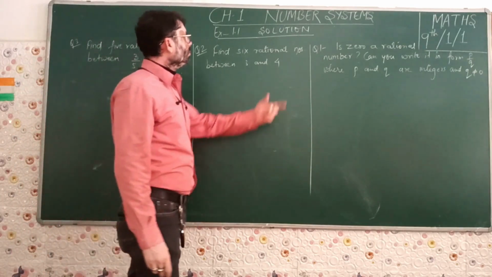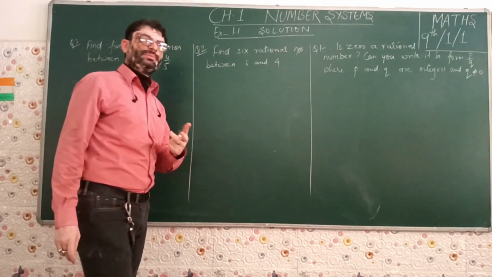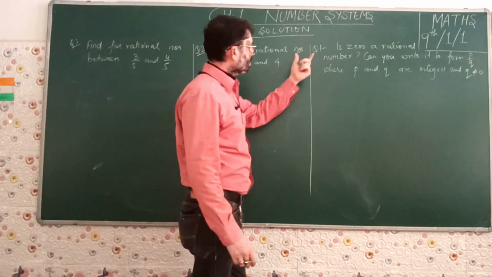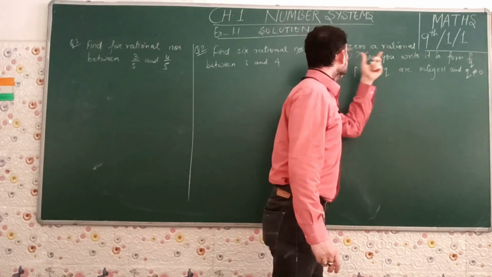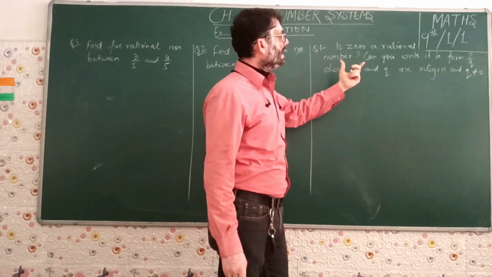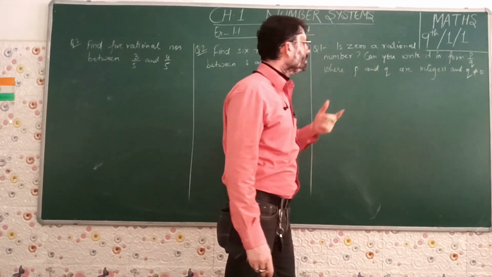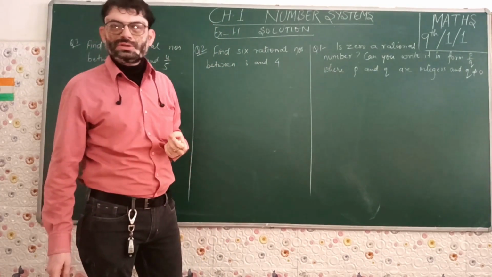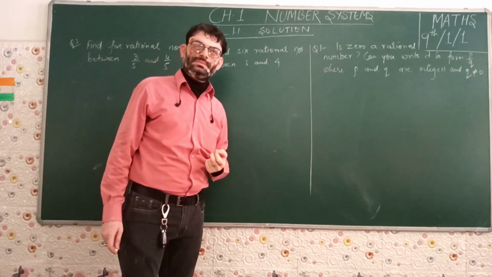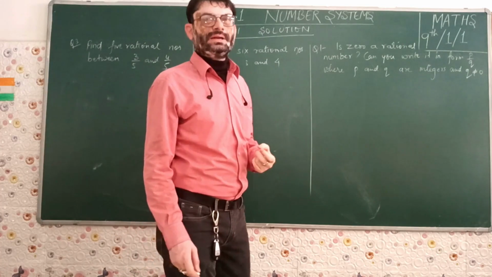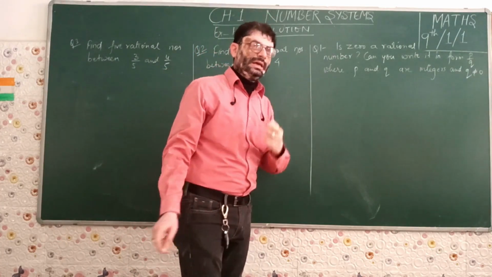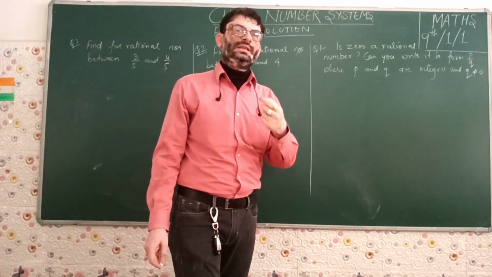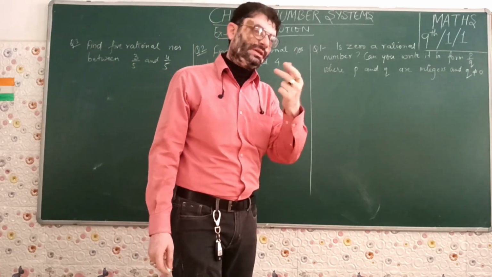Now, solution to the exercise 1.1 from NCERT textbook class 9 mathematics. The first question goes this way. Is 0 a rational number? Can you write it in the form P by Q, where P and Q are integers and Q is not equal to 0? We had discussed in our introduction part that 0 is a rational number, and we have expressed 0 in the form of P by Q as 0 by 1 if you remember.